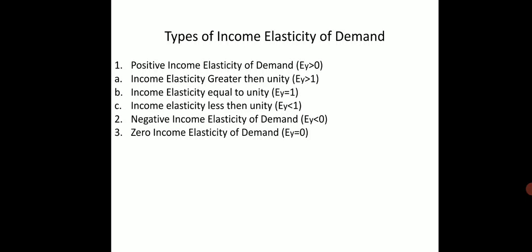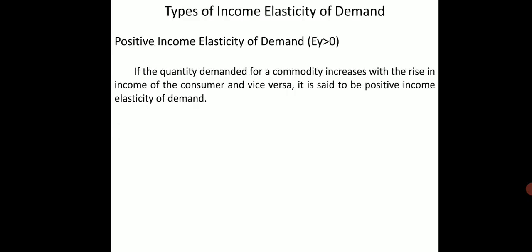B. Income elasticity equal to unity, EY is equal to 1. C. Income elasticity less than unity, EY is less than 1. Second one, negative income elasticity of demand, EY is less than 0. Third one, zero income elasticity of demand, EY is equal to 0.